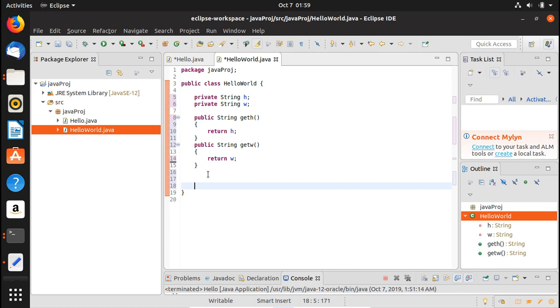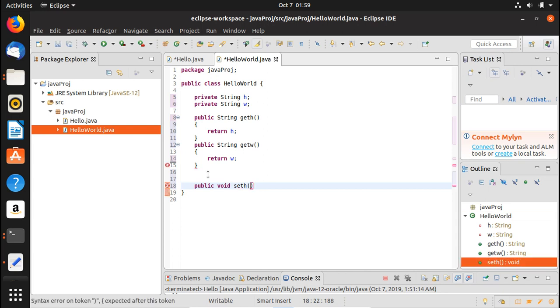All right, so now what we would do, we would have here a public sort of thing, public, and then we write here void, because this is not going to return anything. So when it doesn't return anything, it means that you're going to have a void here.